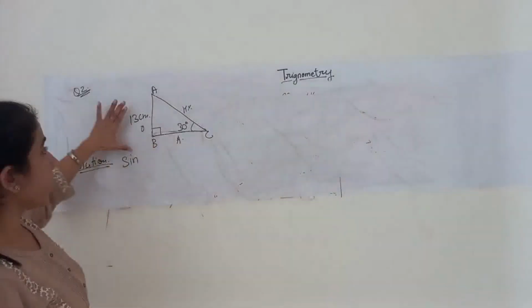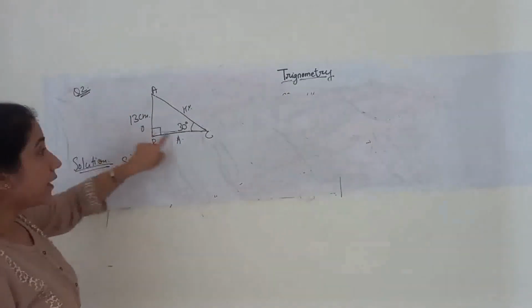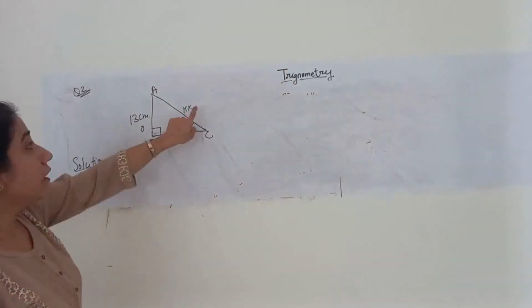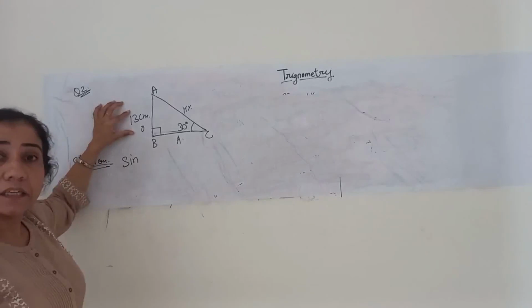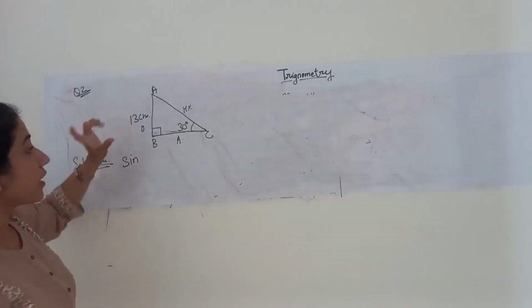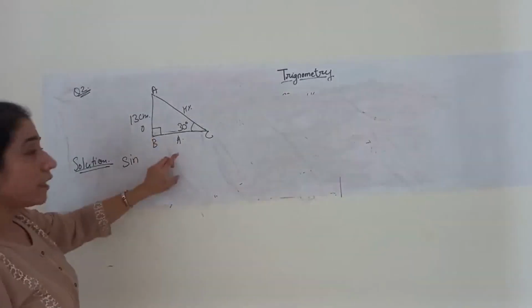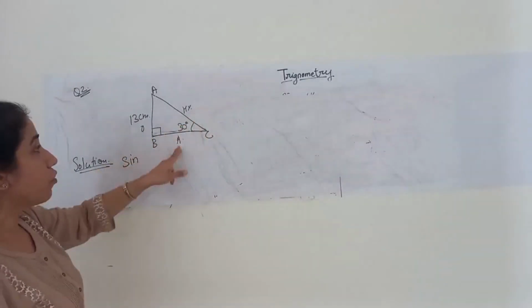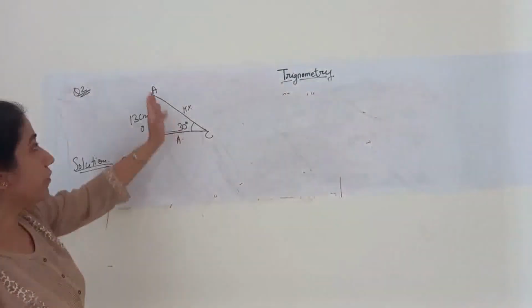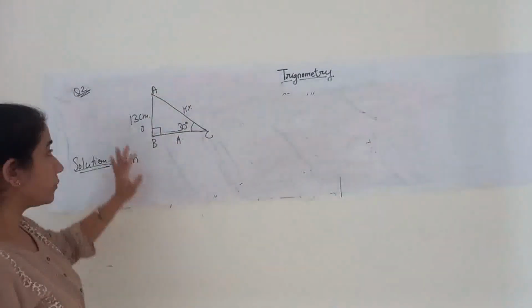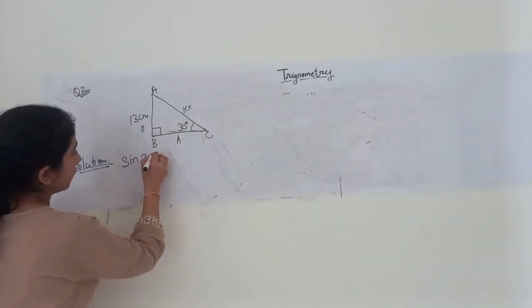So here, looking at the figure, the opposite side is given, right? The angle is given, right? So I can find the hypotenuse by considering sine 30 degrees, because if I take cos 30 degrees, then cos 30 will be adjacent upon hypotenuse, and neither the adjacent side nor the hypotenuse is given. Fine. So we will use sine 30 degrees.